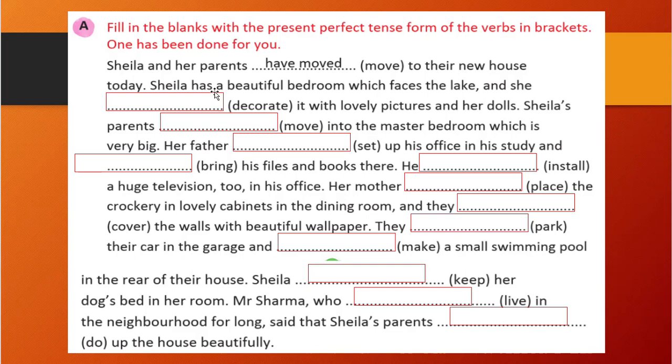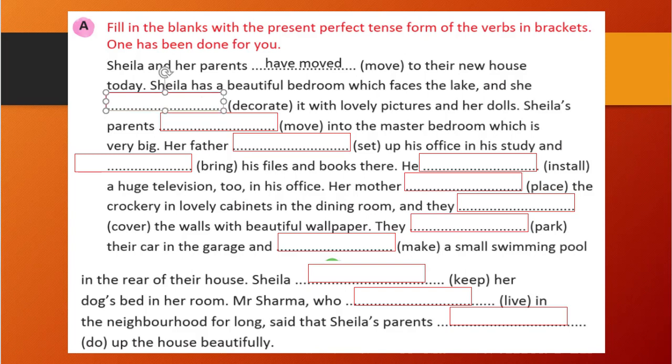Okay, Sheila and her parents. That is plural. So we will use have. Sheila and her parents have move, with the third form of the main verb, that is the past participle. The past participle of move is moved. So, have moved to their new house today. Sheila has a beautiful bedroom which faces the lake, and when she is there, we will use has.